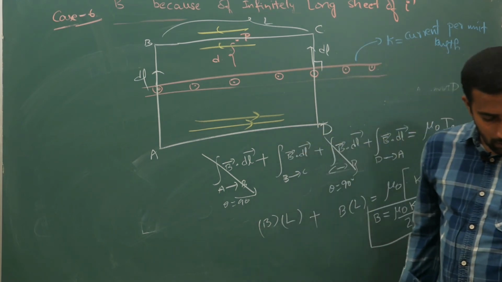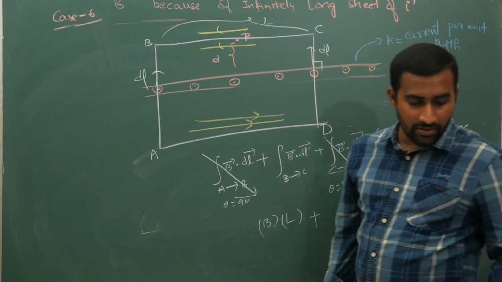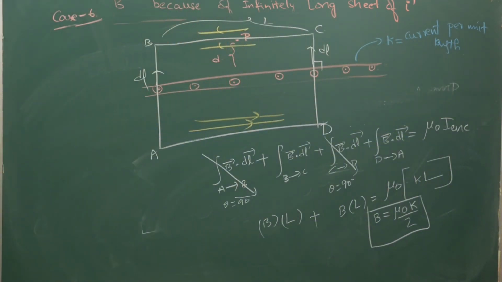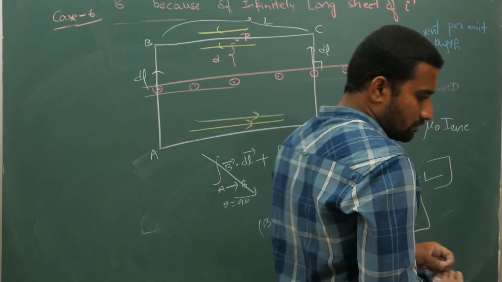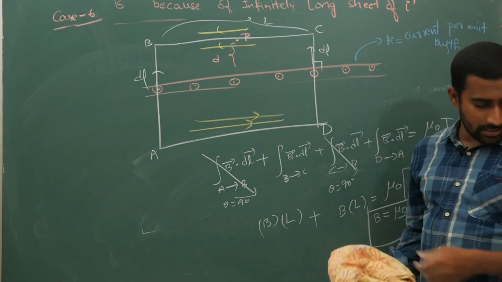Now before I continue further, check whether you have understood it or not, and if you have any doubts just let me know. Okay, looks like you have copied, we will continue.